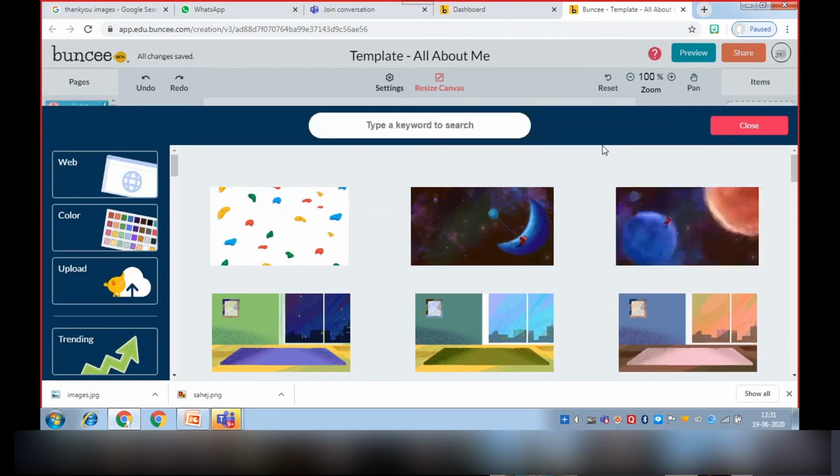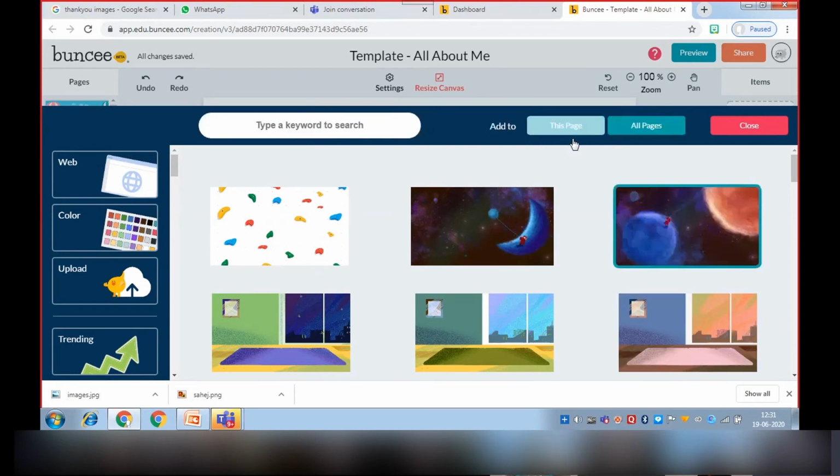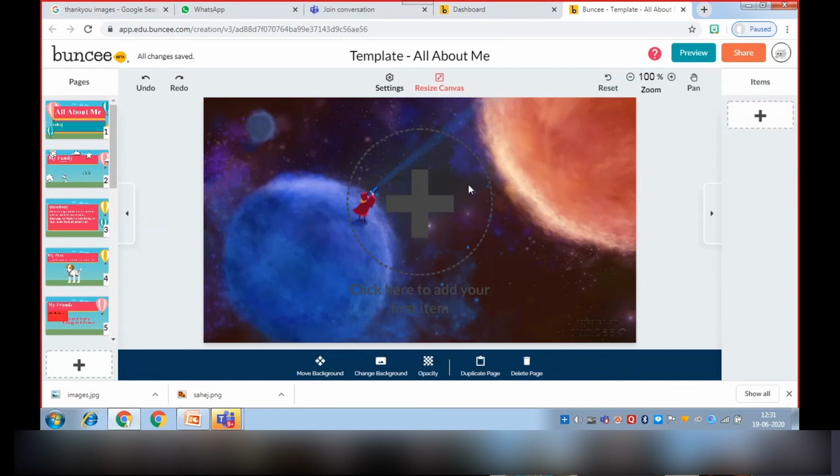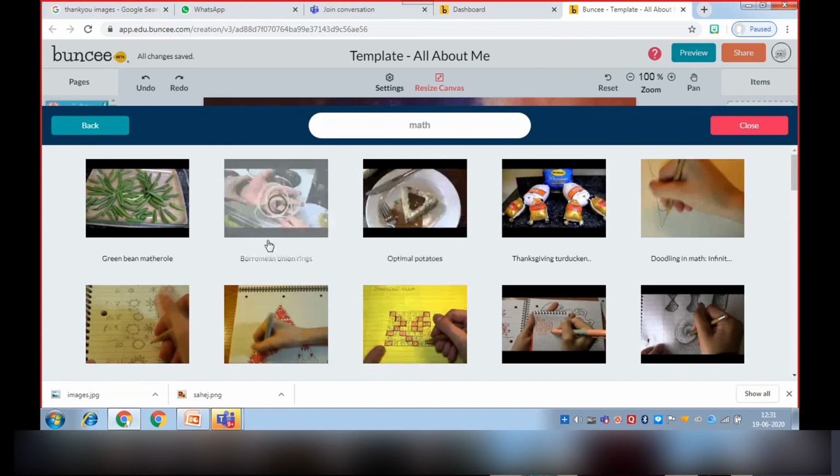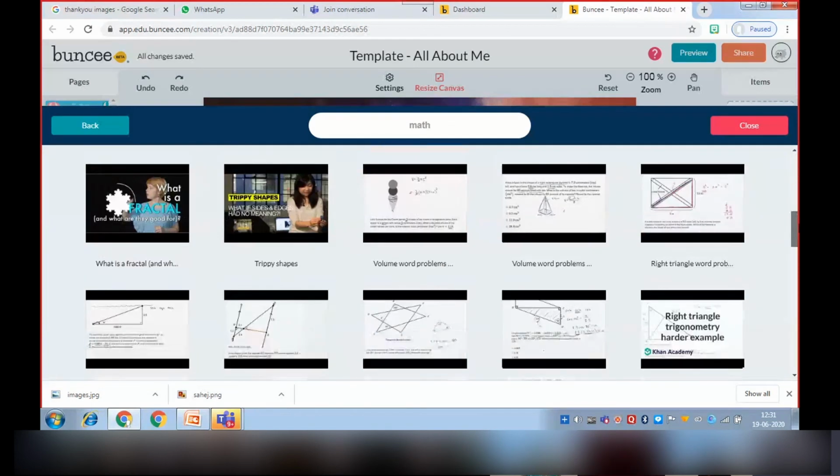Now I'm going to take this back. Then I will put Khan Academy. So there are many options, like this is an option specially for videos. Like I am going to search math. And there are videos related to maths.